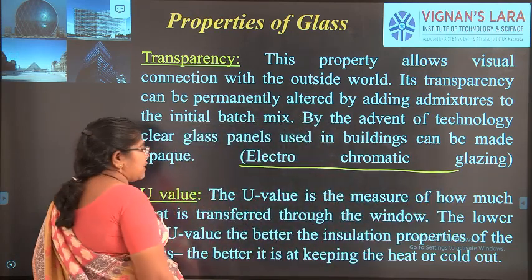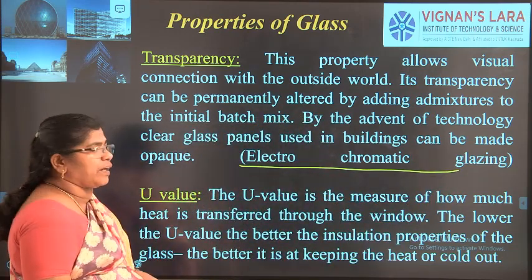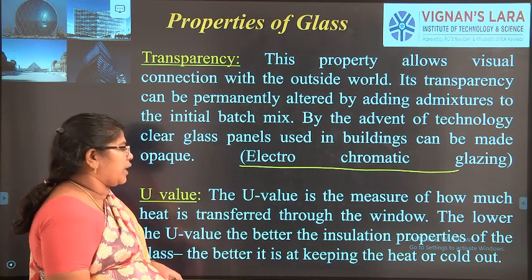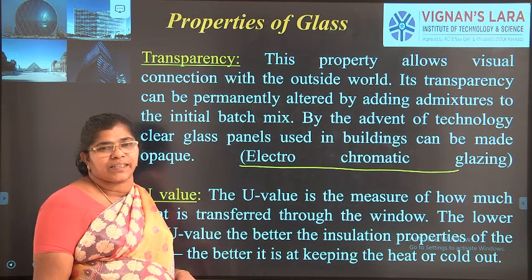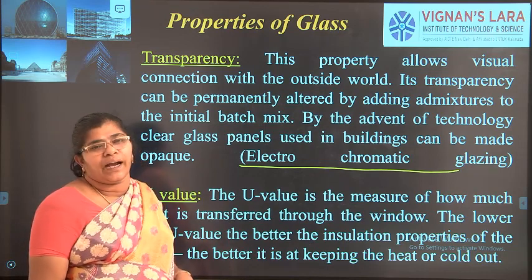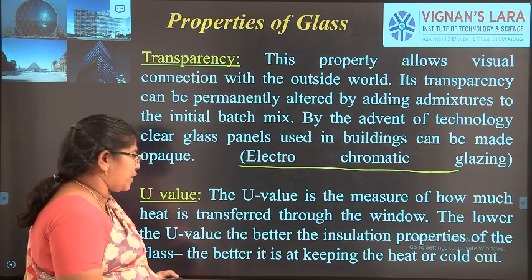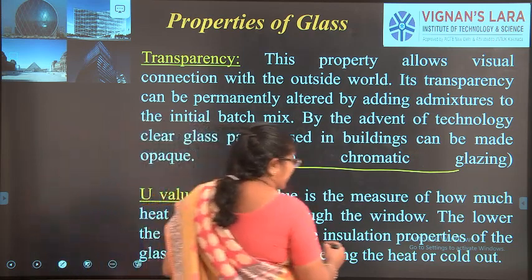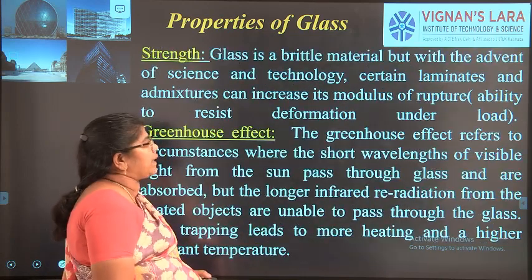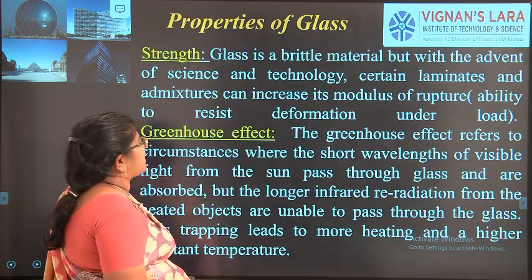The next one is the U value. U value is the measure of how much heat is transferred through the window. The U value of this glass, the electrochromatic glazing glass, is very low, and it can be used as a window with better insulating properties, better at keeping the heat out. The next one is the strength.